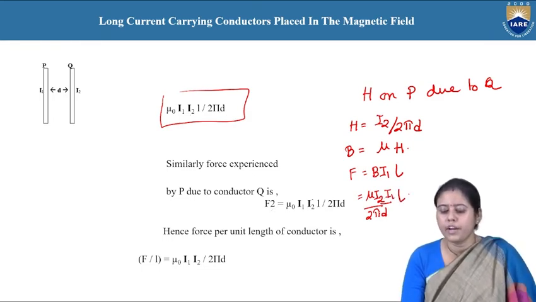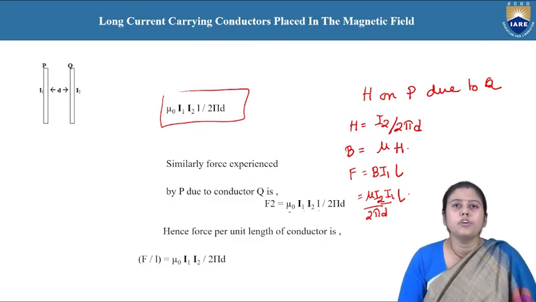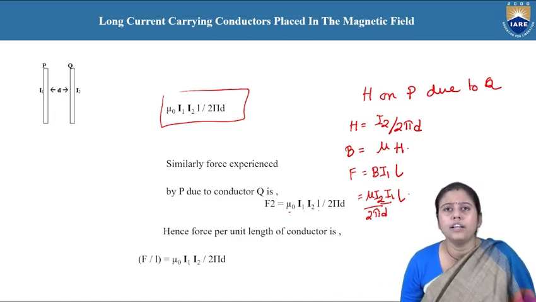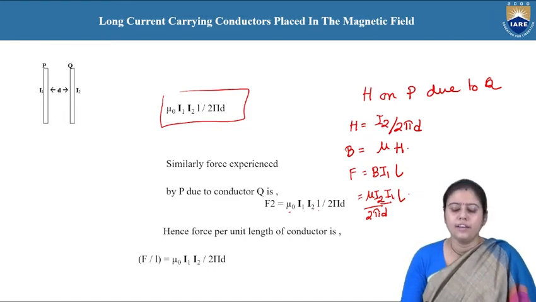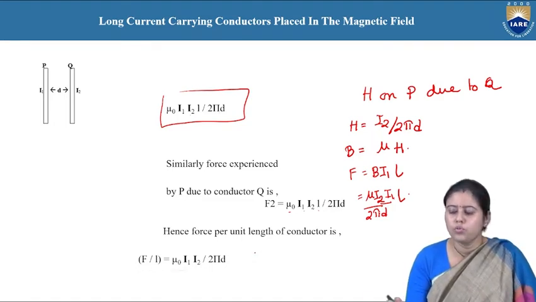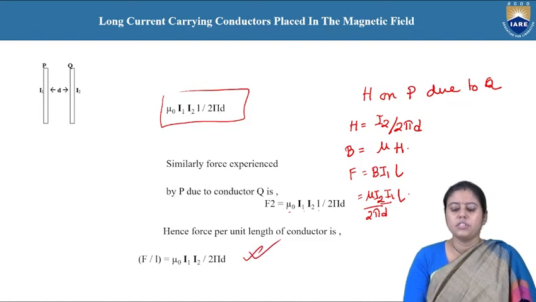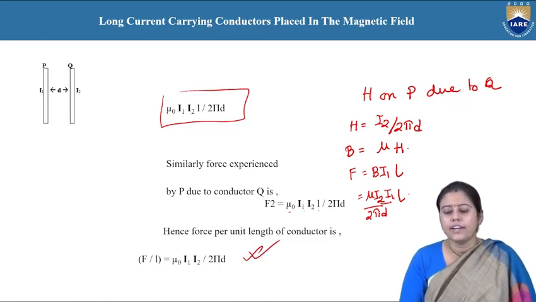So F you can check: mu naught I1 I2 L by 2 pi D. If we do not know the total length, we have to calculate the force per unit length. So force per unit length is mu naught I1 I2 by 2 pi D. So this is the force per unit length of two current carrying conductors.